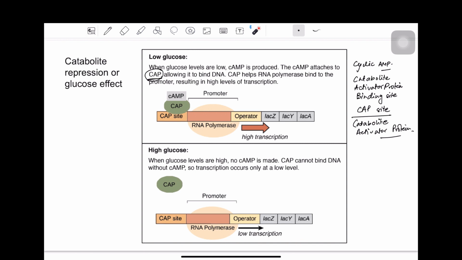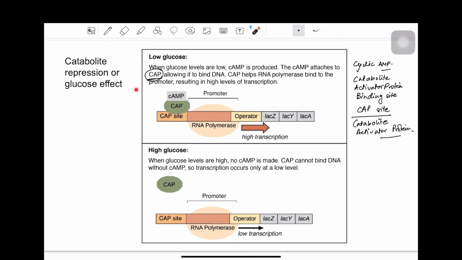So basically, when there is glucose present, there is low transcription from the lac operon. Which justifies our concept that when there is high glucose, the bacteria does not need to metabolize lactose, and therefore it does not switch on the lactose operon. So that is how the other catabolite, which is glucose, represses the lac operon.